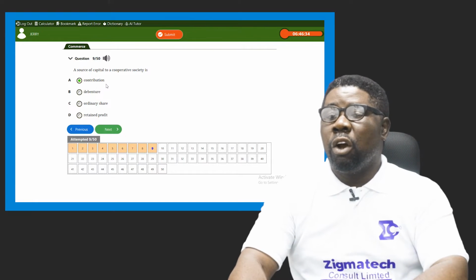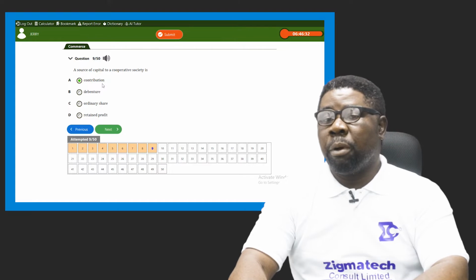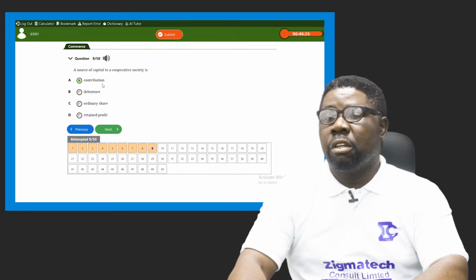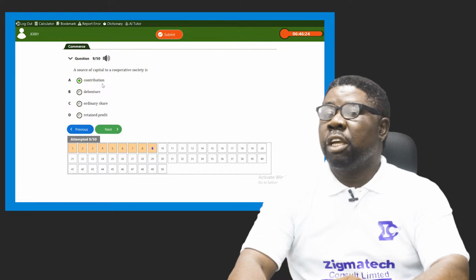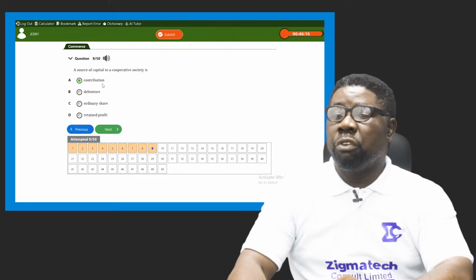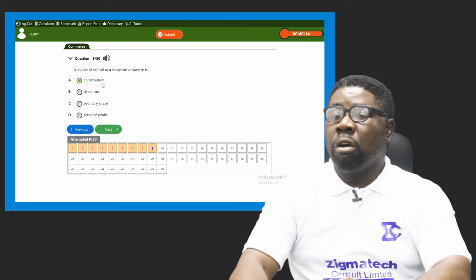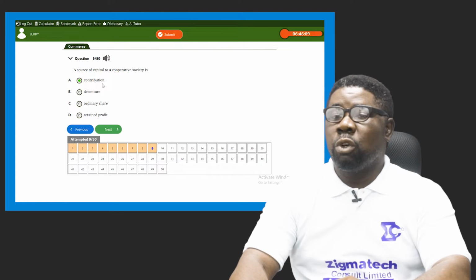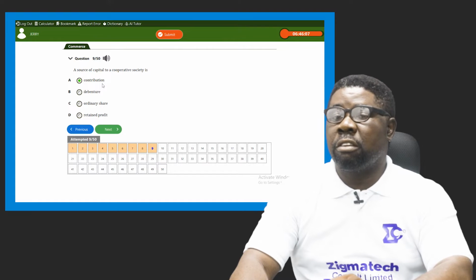One of the sources of capital to a cooperative society is the contribution of its members. The more cooperative members there are, the higher the capital they can raise. So yes, it is contributions of members of the cooperative society. That is the answer. If they have more members, they'll have increased capital size.